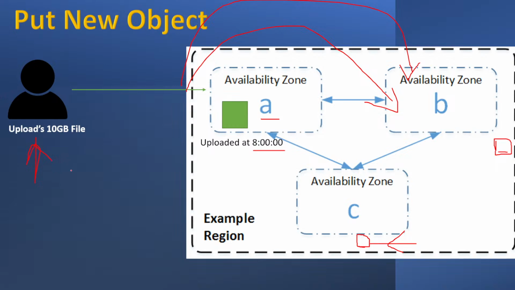There are thousands of people, you are not alone. So if all the traffic comes to A, this data center will be under stress. To avoid that, Amazon says you upload here, you upload here, you upload here, distributing the traffic randomly. Agree?